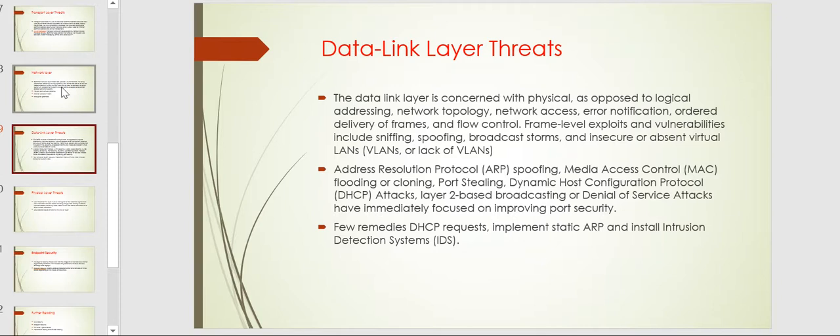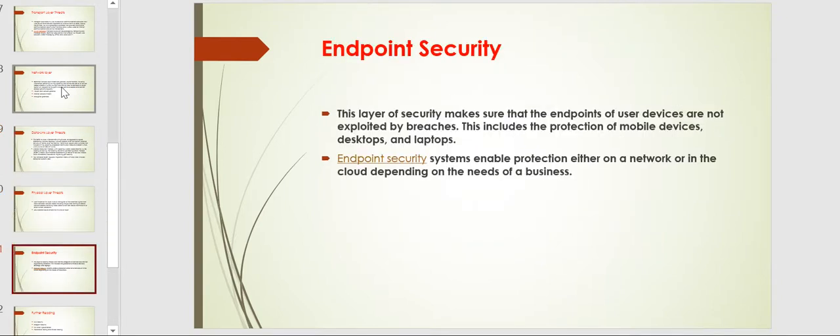Moving further, the data link threats are over, right? Now endpoint security, which is one of the best concepts, and I'm going to explain it in the next sessions. It deals with the protection of mobile devices, desktops, laptops, printers and so on. It protects based on identity access management, where you whitelist some applications for a few users and others for another group.